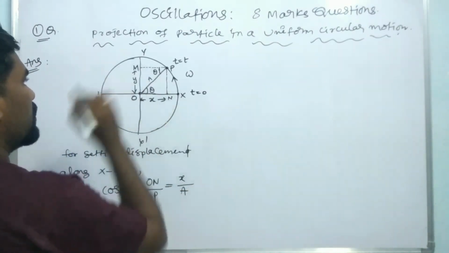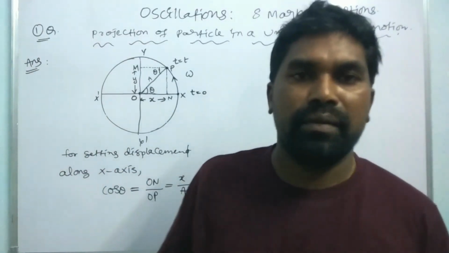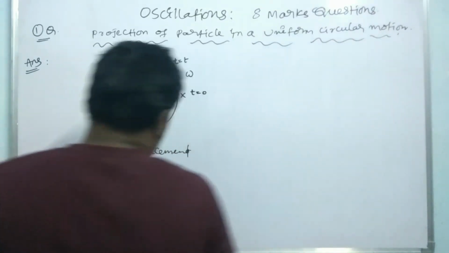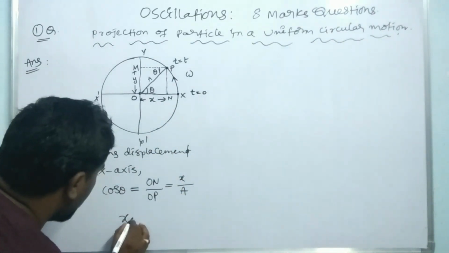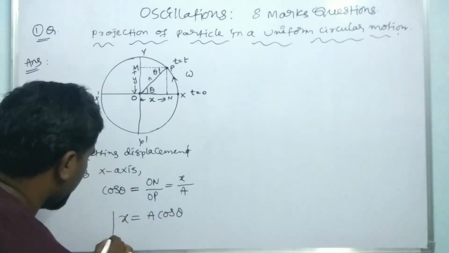In a simple harmonic oscillator, the maximum displacement traveled by the particle is its amplitude. So cos theta is x by A, and x is equal to A cos theta.